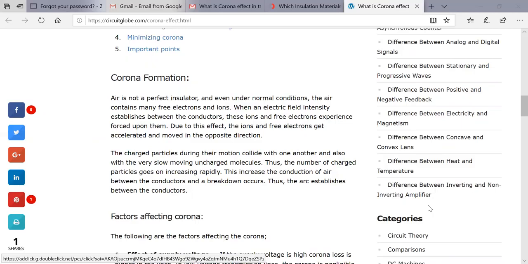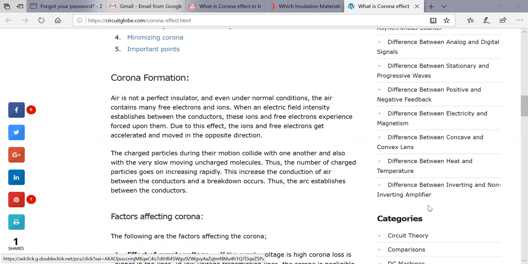During their motion, the charged particles collide with one another and with the very slow-moving uncharged molecules. So the number of charged particles rapidly increases, the conduction of air between the conductors increases, and automatically the breakdown will occur, and we see the arc established between the conductors. That is corona, right?